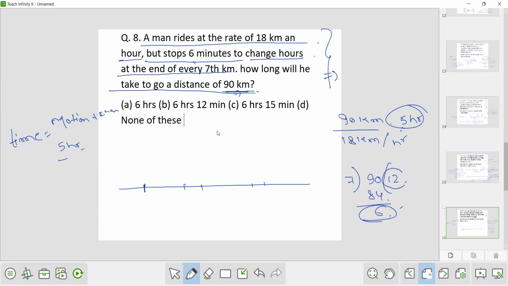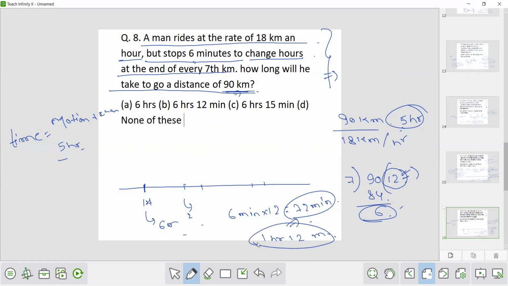Now he will change 12 times, and for every change he is taking 6 minutes. So for first change he will take 6 minutes, for second change he will take 6 minutes, and so on. He will take 6 minutes into 12, that is 72 minutes. When we convert the 72 minutes in terms of hours, it will come out to be 1 hour and 12 minutes. So the changing time will be 1 hour 12 minutes, the motion time is 5 hours, so total time is 5 hours plus 1 hour and 12 minutes, that is 6 hours and 12 minutes. So option number B is the correct answer.